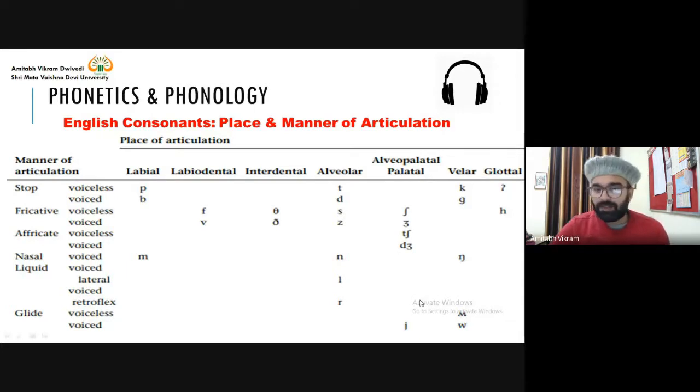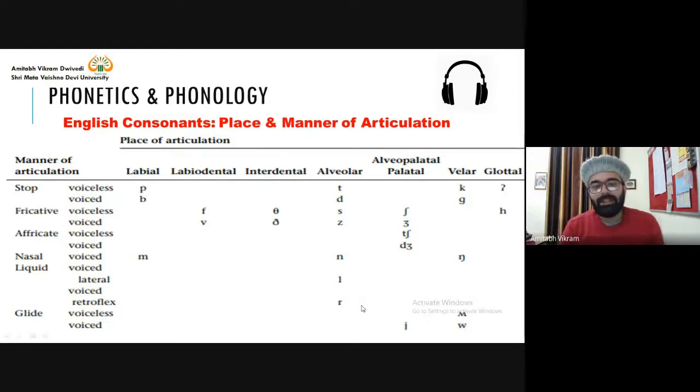If you have difficulty understanding the concept, or that experiment I demonstrated, you need to close your ears tightly with your palm and then pronounce it. If you can't do that, then simply learn that these sounds p, t, k, then ch, f, th, then s, sh, h, and these two are also voiceless.